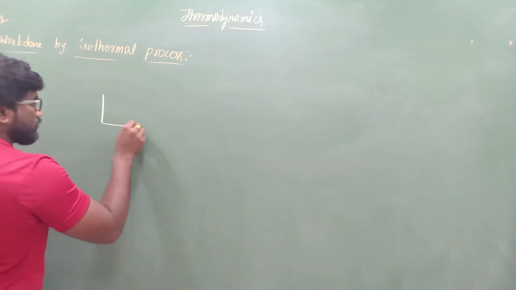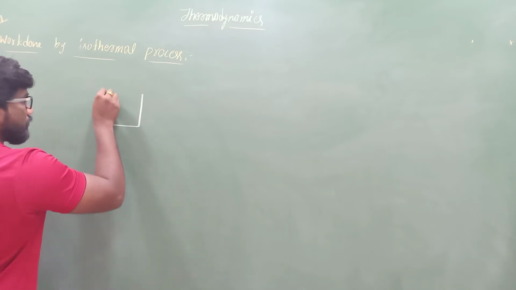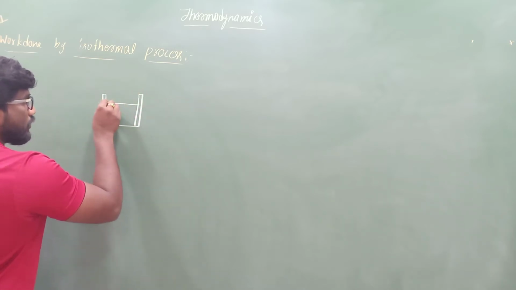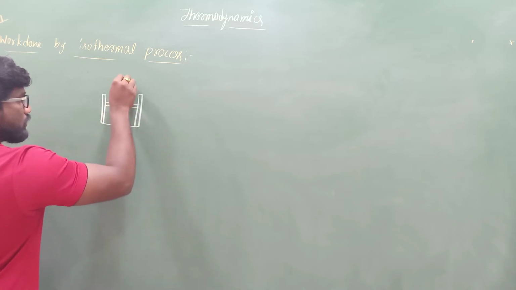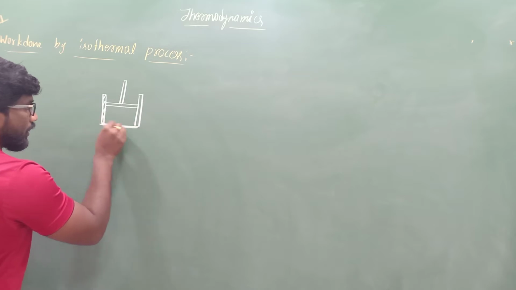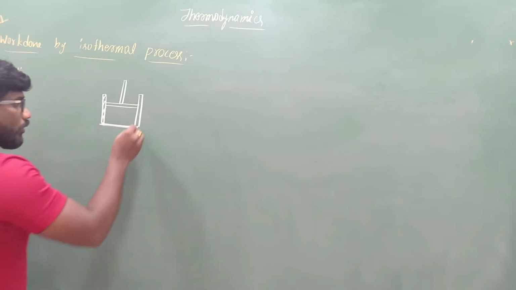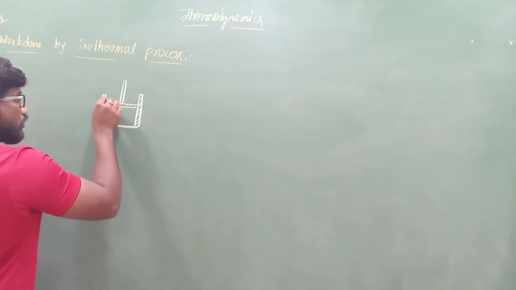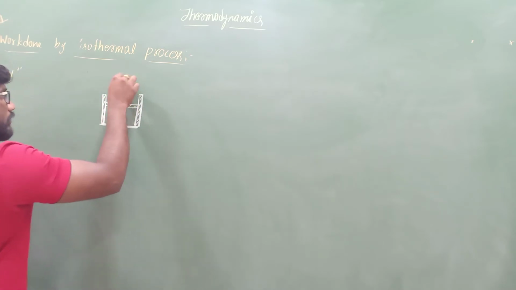Now let us consider a system, a cylinder, which is containing a perfectly conducting base at the bottom, and perfectly non-conducting walls including the piston.